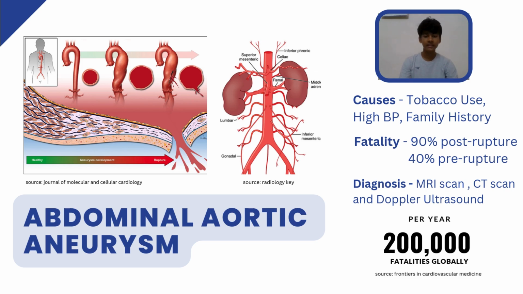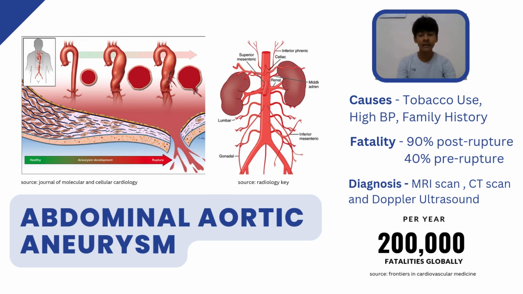The chronic illness known as abdominal aortic aneurysm, or AAA, causes the individual's abdominal aorta to diametrically expand until it ruptures. This is a common cardiovascular disease that occurs to more than 10 million people per year in India, with a high fatality rate of 40% pre-rupture to 90% post-rupture. The rupture of the arterial wall results in organ failure, internal hemorrhage, and ultimately death.